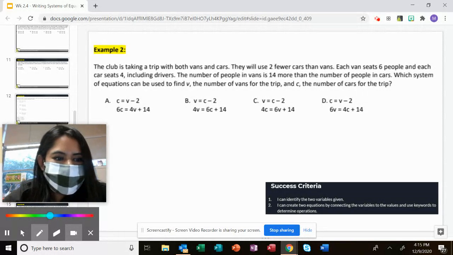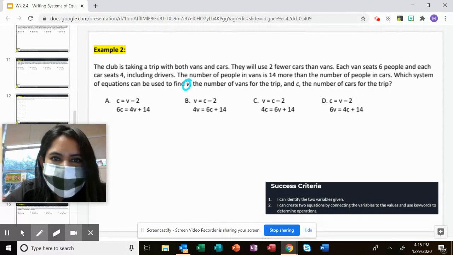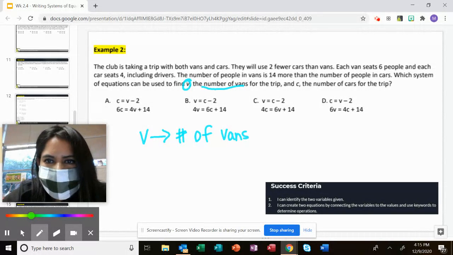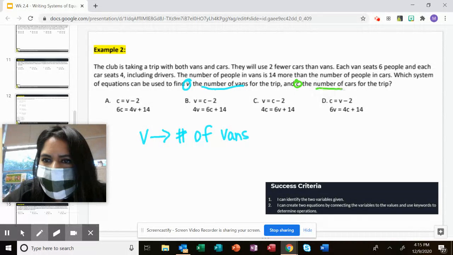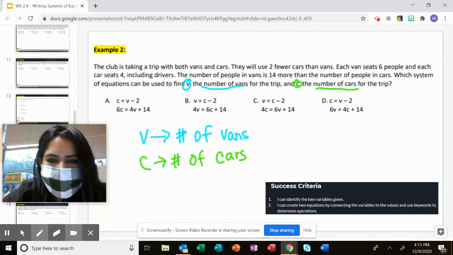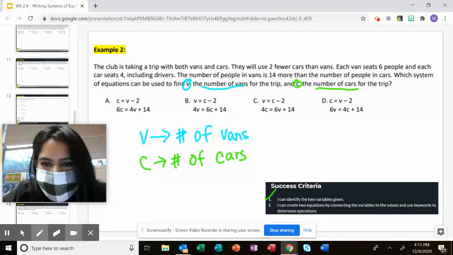V is the number of vans, and C is the number of cars. All right, so now I did step 1. Now we're going to do step 2.